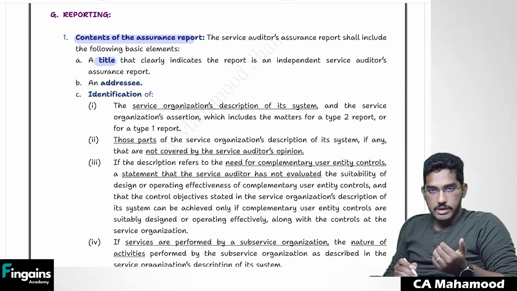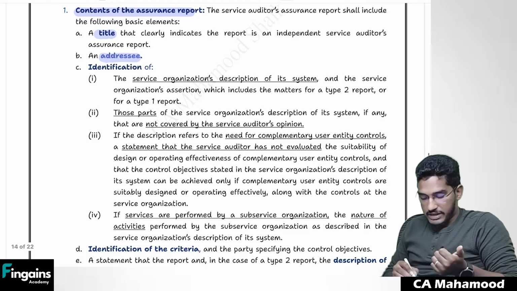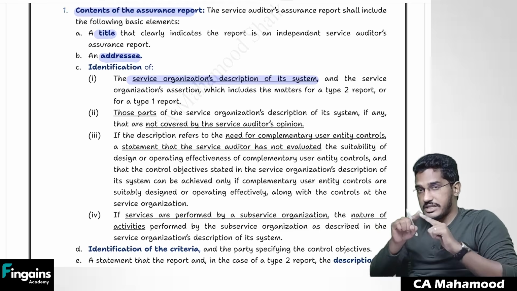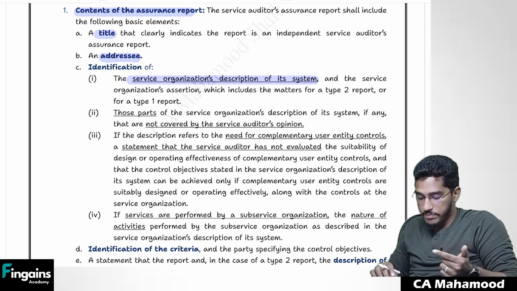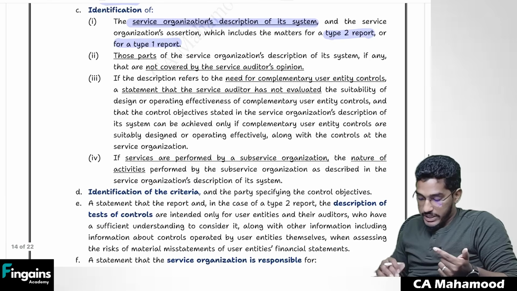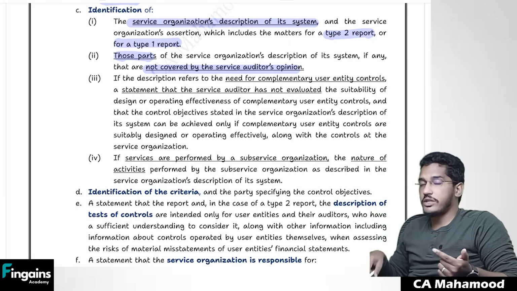Number one, you have to give an appropriate title. Then you have to add one addressee. Then you have to identify service organization description of its system. So whatever management has given a description, describe that in your report. And also in case whether you are giving type 1 report or type 2 report, that also you explain. And those parts of the service organization which are not covered by service auditor's opinion.